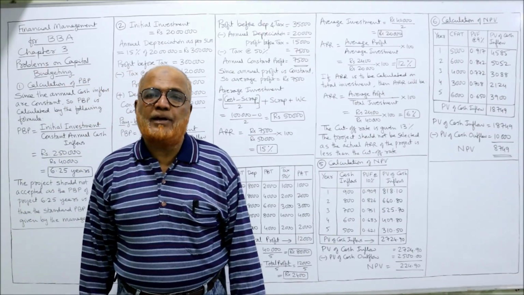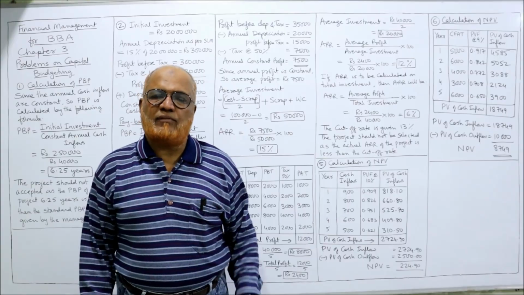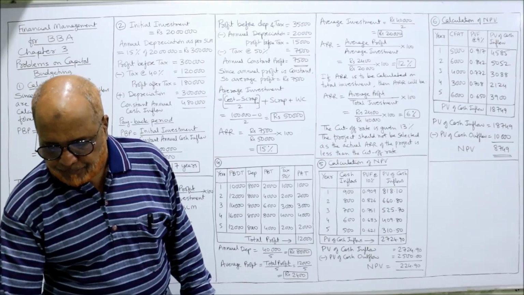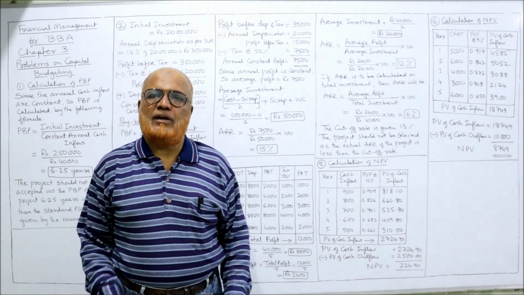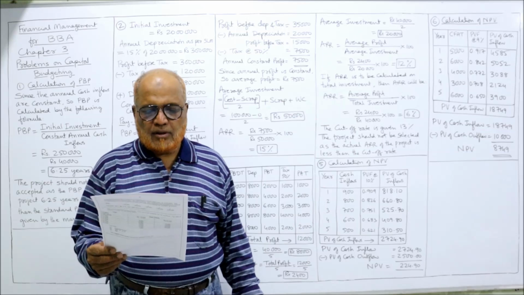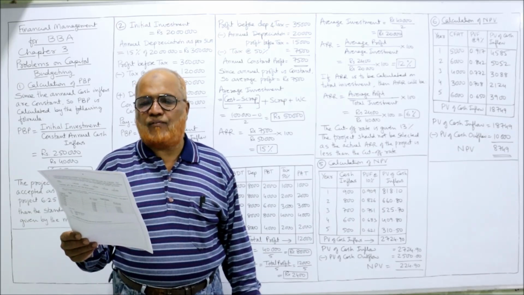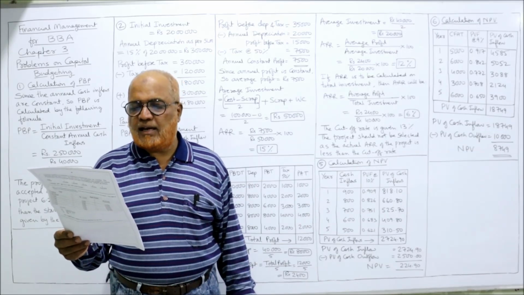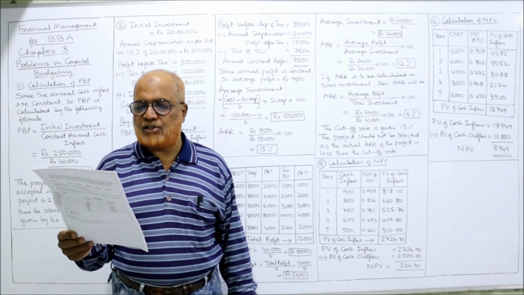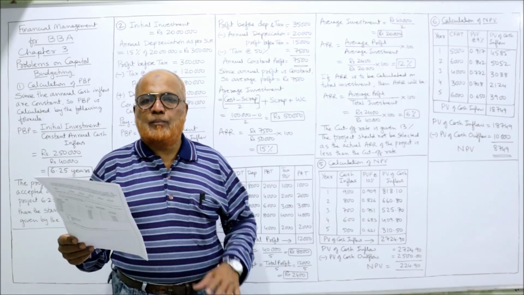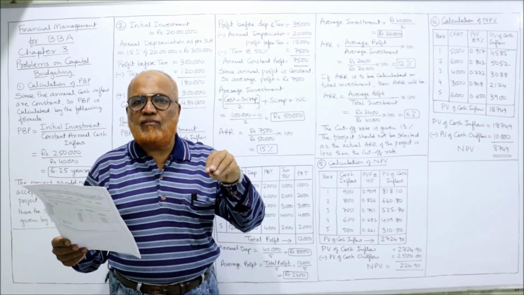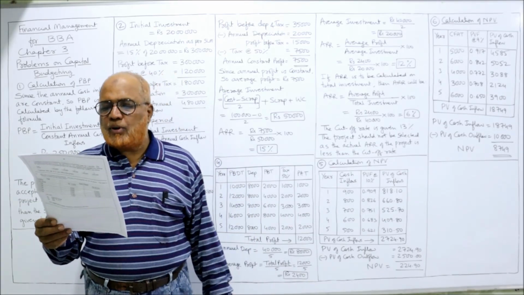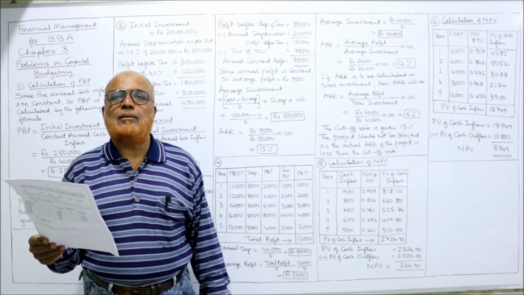So 2 problems I have completed on PBP and 2 problems I have explained on ARR. Now 5th problem. 5th problem is on NPV, net present value. A project costs rupees 2,500 and is expected to generate cash inflows of 900, 800, 700, 600, 500 respectively for 5 years. The project life is 5 years and every year cash inflows are given and initial investment is also given. The opportunity cost of capital may be assumed to be 10%.